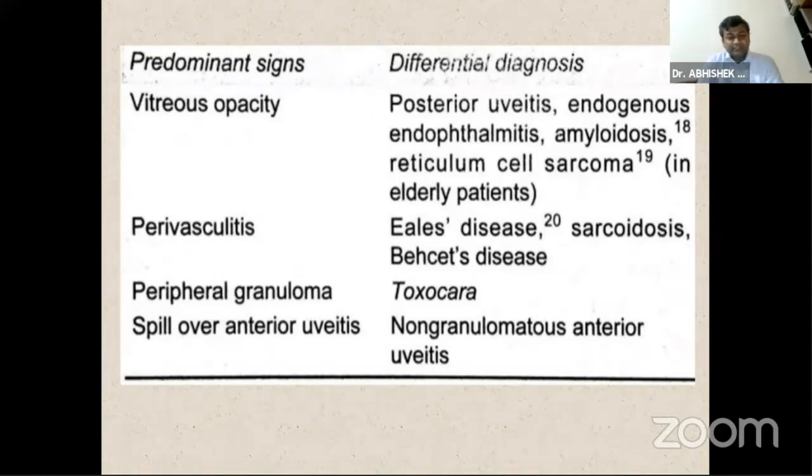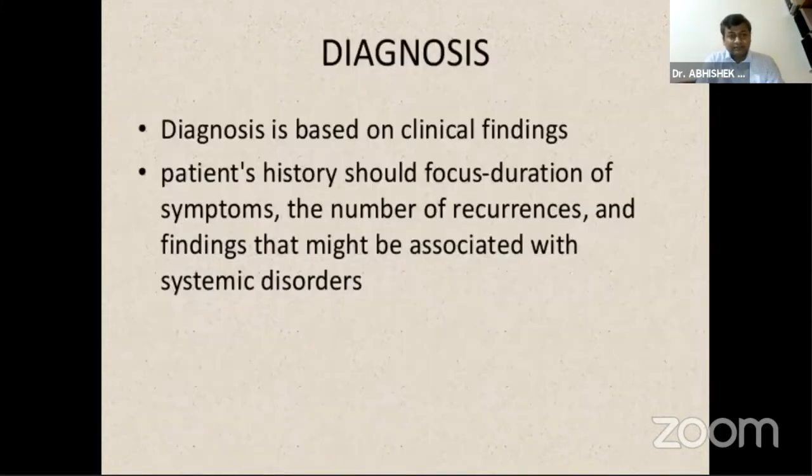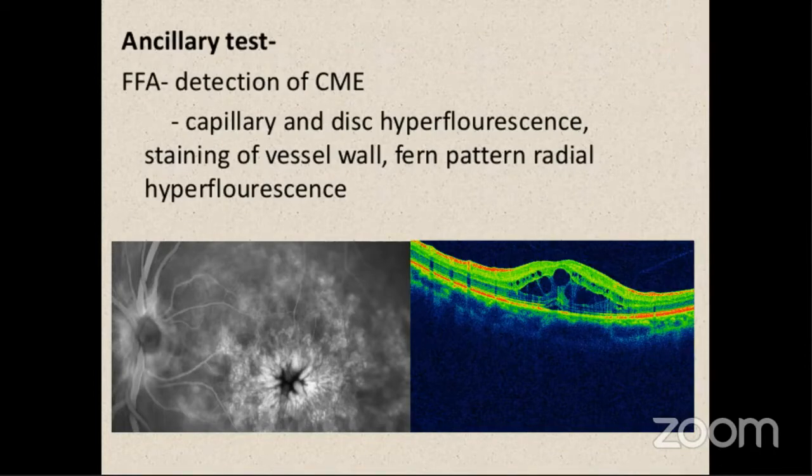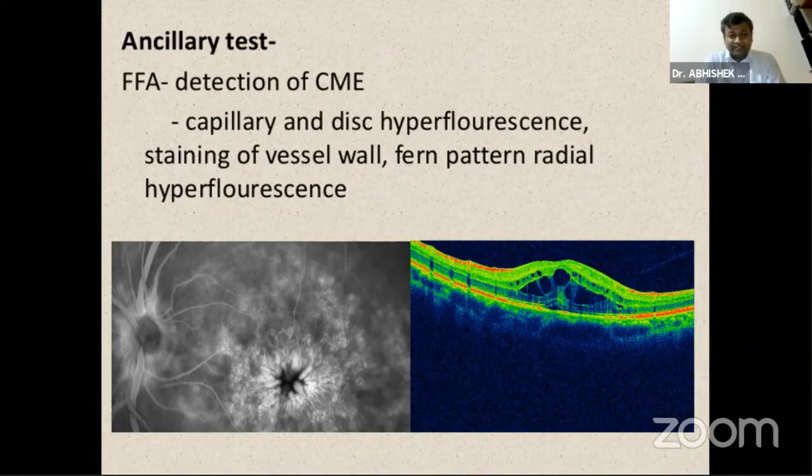And there may be presence of granuloma in case of toxocara. So diagnosis is basically on the clinical findings, and the tests which can be done like FFA, it is basically to detect the presence of choroidal non-perfusion areas and the areas of perivasculitis and leakage, and also sometimes to detect cystoid macular edema. You can see the petaloid appearance here on the FFA and the cystoid spaces in the OCT.